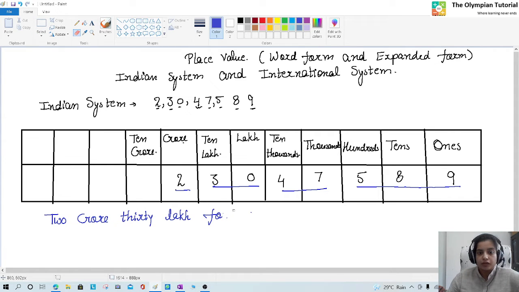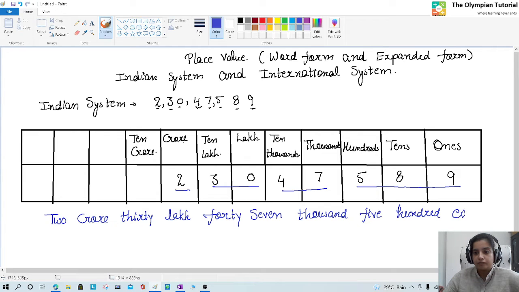In the spelling of 40, it is F-O-R-T-Y. 47 thousand, 500, 580, 589.